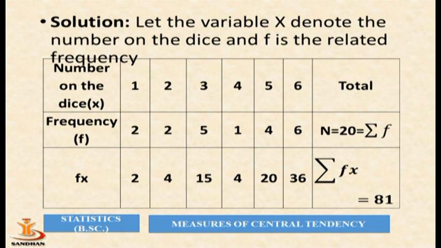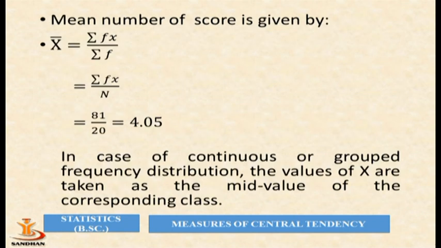So the mean is the number 4.05. Now in case of continuous or grouped frequency distribution, the values of x are taken as the mid value of the corresponding class. So when we have data of class like 0 to 10, 10 to 20, 20 to 30, we consider the mid value which is 5, 15, 25 as our x value.